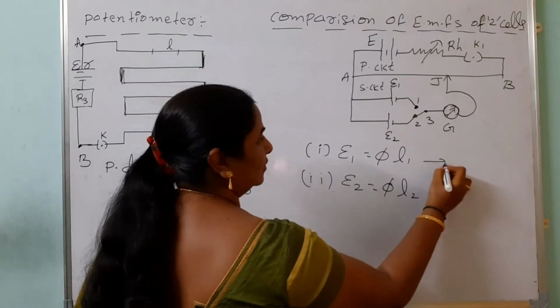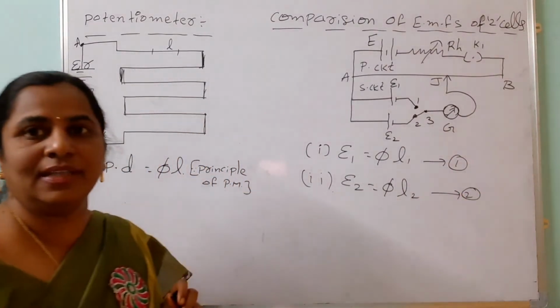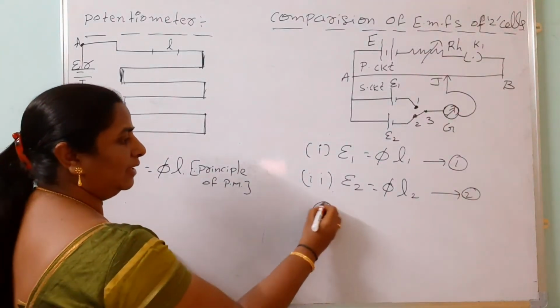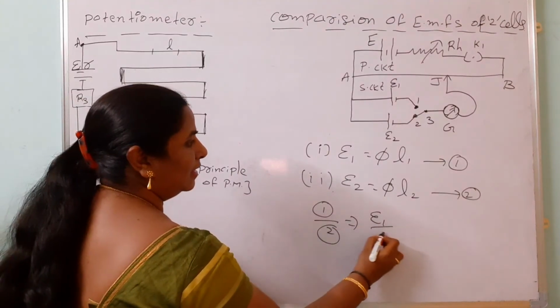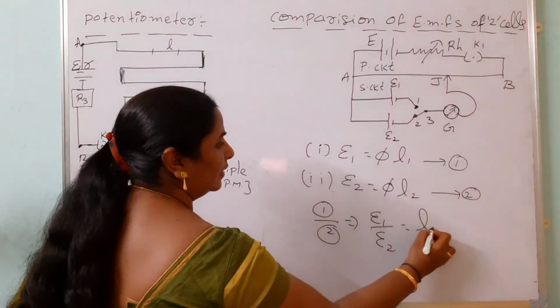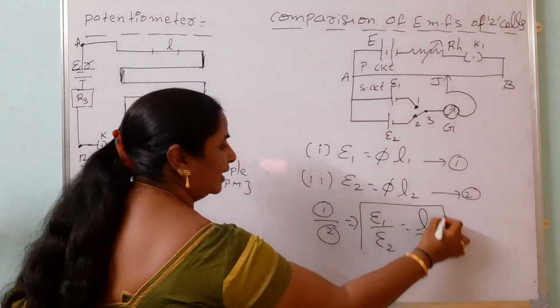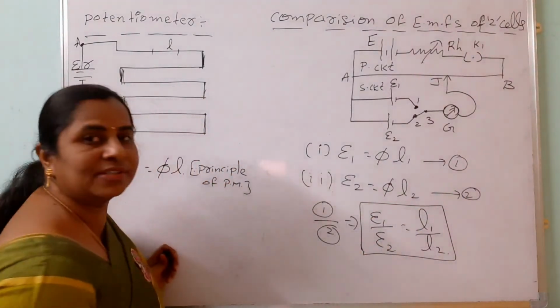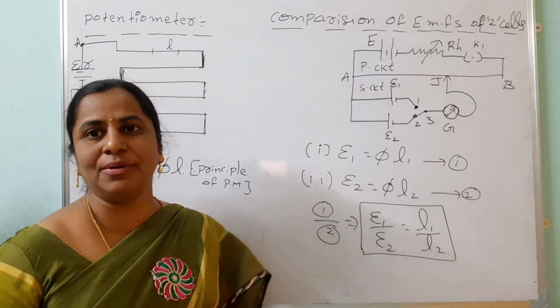Both the expressions we get from the principle of potentiometer. Then we divide 1 by 2: epsilon 1 by epsilon 2 equals L1 by L2. Phi cancels. So like that we can compare the electromotive forces of the two cells. This is the first application of the potentiometer.